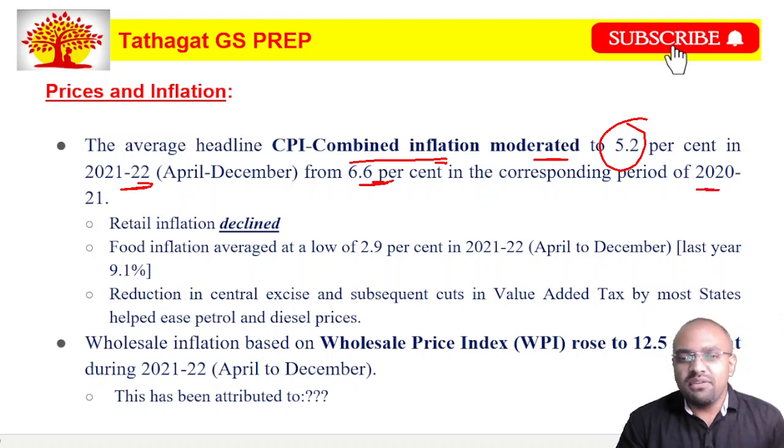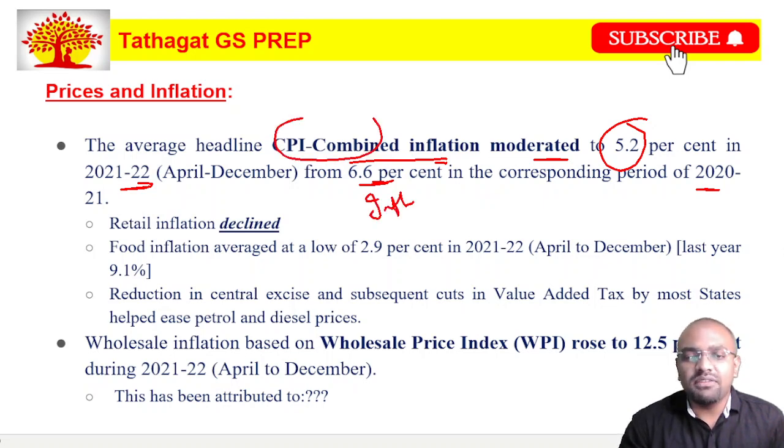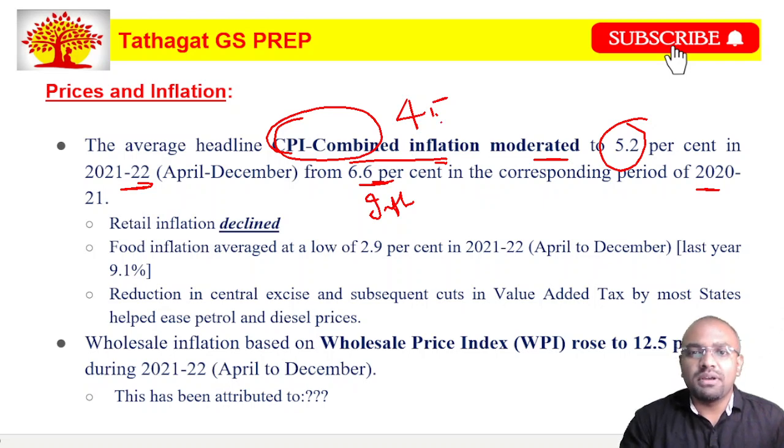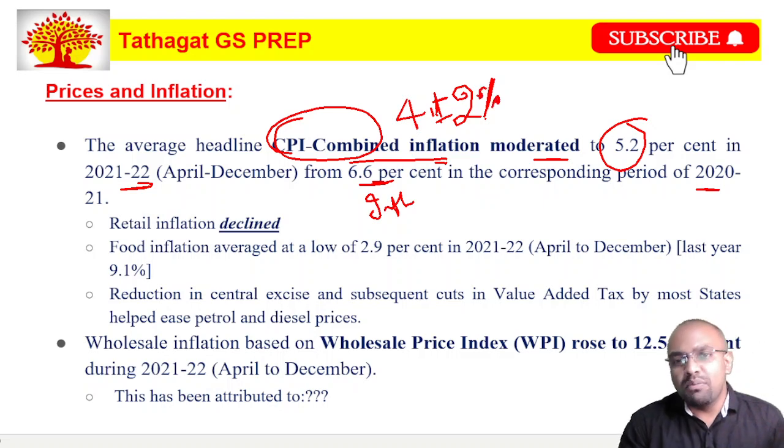Friends, we should know that the Indian government and the RBI target inflation on this CPI combined. Our inflation is usually targeted at 4 plus or minus 2%, friends. It should not go below 2%. It should not go above 6%.